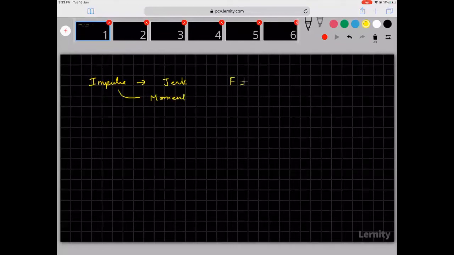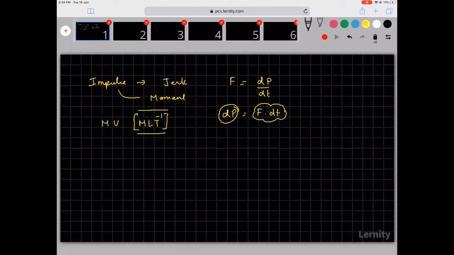See, force is equal to rate of change of momentum, but impulse is measured as change in momentum. So the dimensions of impulse are the same as the dimensions of momentum. What is the dimension of momentum? Mass into velocity. So it will become mLt⁻¹. So this is what it is.